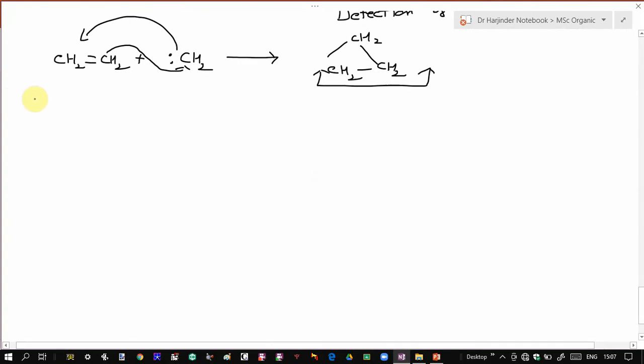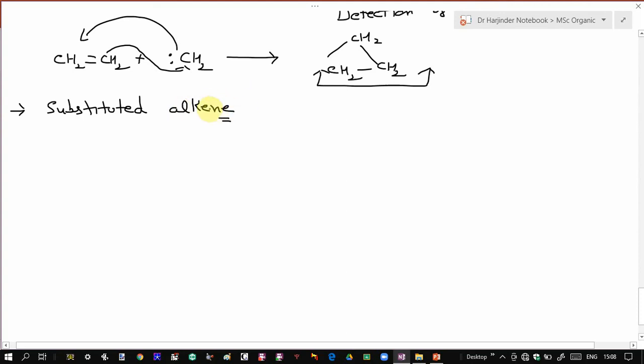Now in the case of substituted alkenes, the nature of the product formed depends upon whether addition of singlet carbene takes place or addition of triplet carbene takes place.